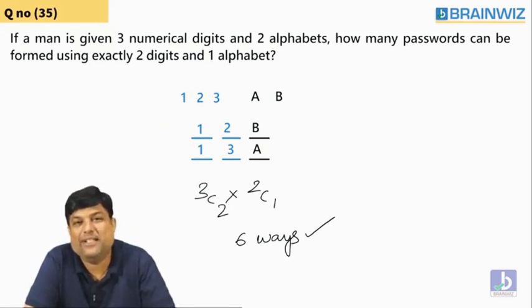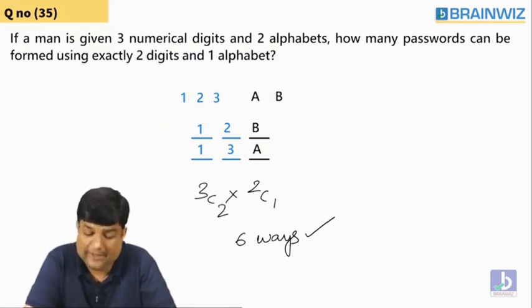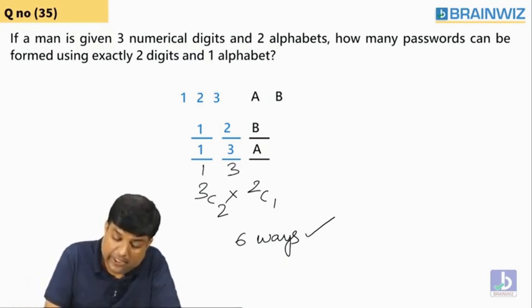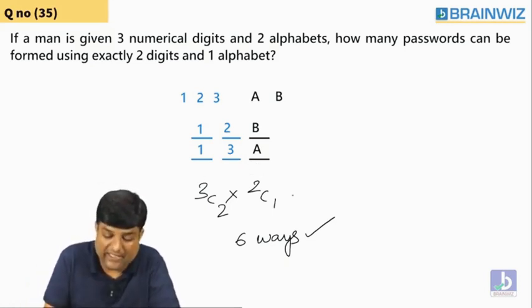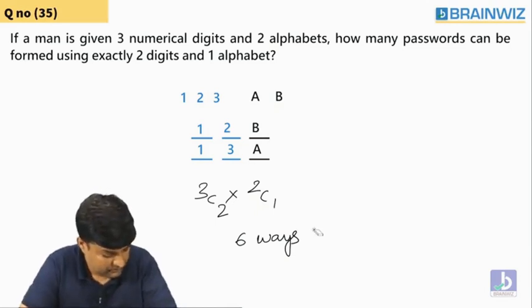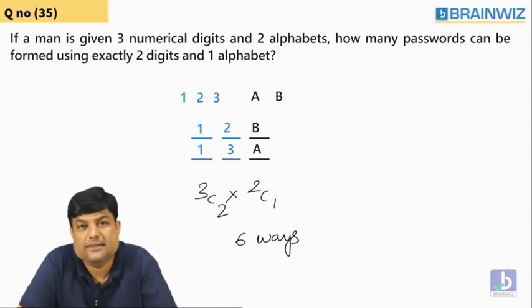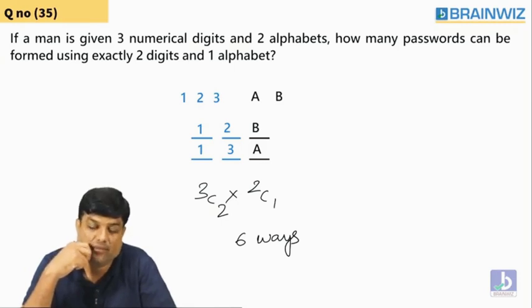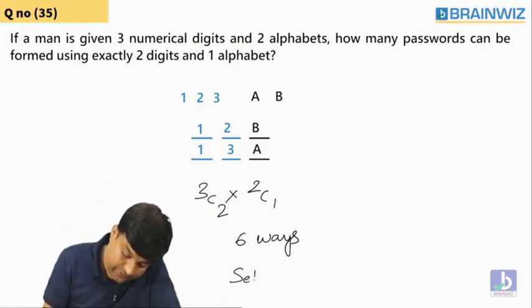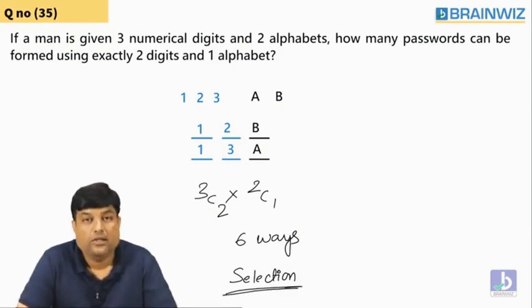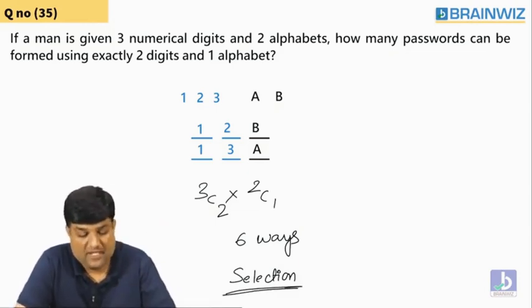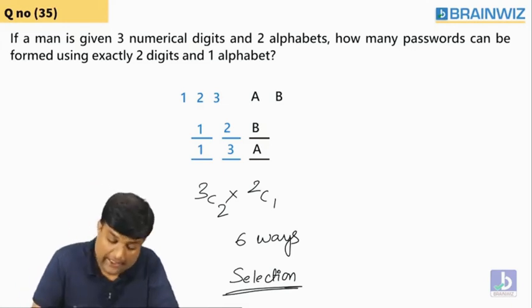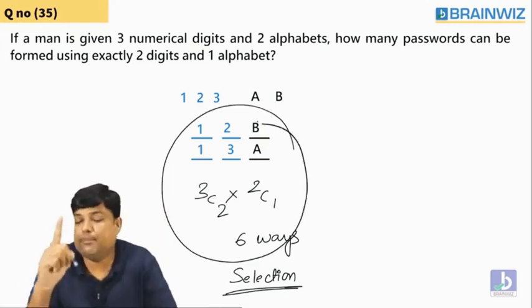Are you understanding, everybody? Are the things clear to you? Yes or no? Like this, 1, 3, B also you can select. How many ways can we select, students? 6 ways. Understanding, guys? That's good. 6 passwords are found. How many passwords, guys? 6 passwords. What have you done here? You have done selection. Do you understand? Very good.